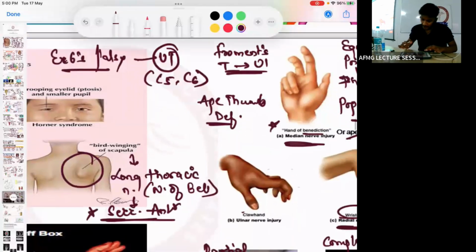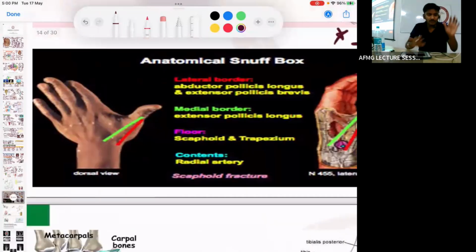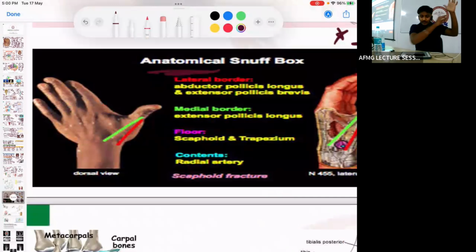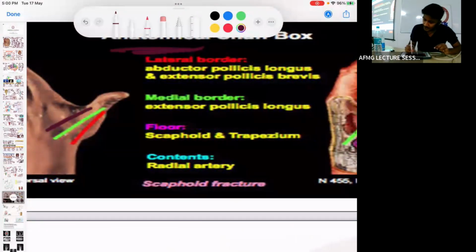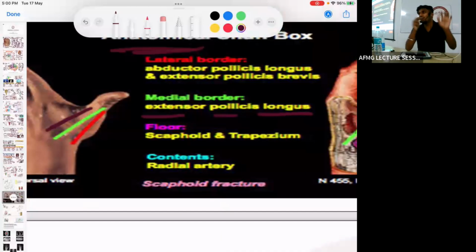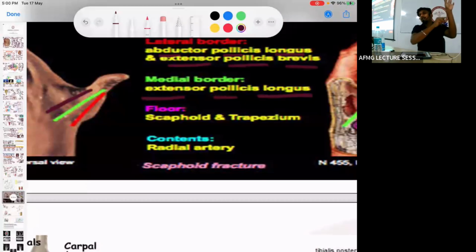No problem, quickly ahead. The anatomical snuff box is on the lateral side. The medial border is formed by the extensor pollicis longus. The lateral border is formed by the abductor pollicis longus and the extensor pollicis brevis.